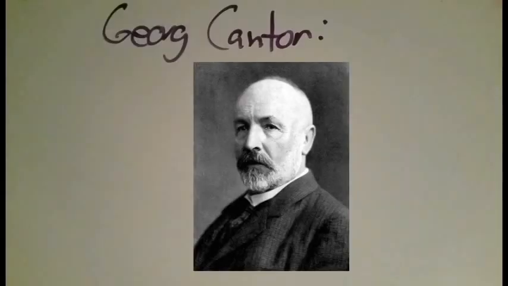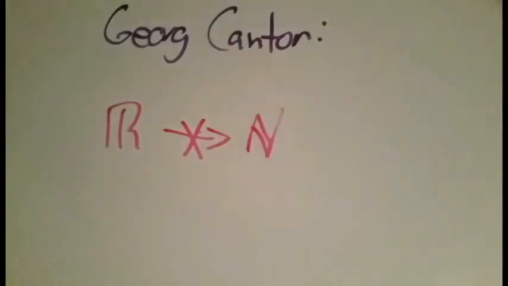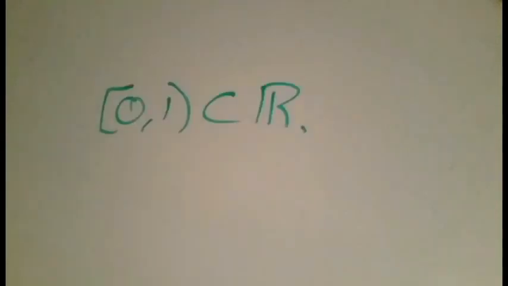Now, Georg Cantor, a 19th century German mathematician, managed to prove the fact that the real numbers can never be put into a bijection with the natural numbers. This fact would prove that the reals are not countable and that they can never be put into a list. He proved that we cannot put the real numbers between 0 and 1 in a list. If the reals between 0 and 1 are not countable, then all of the reals cannot be countable.